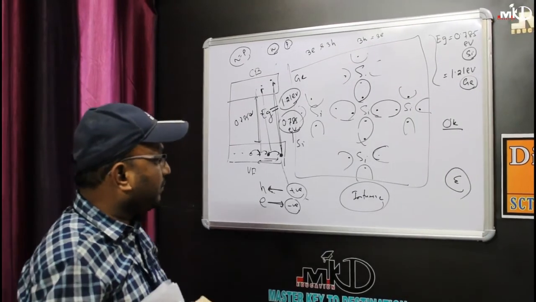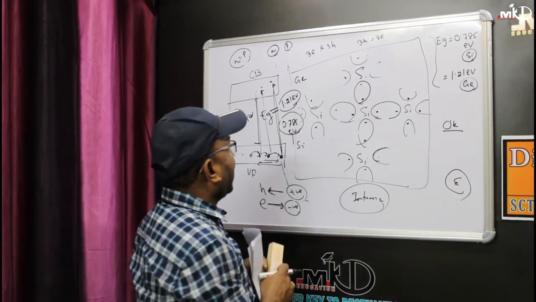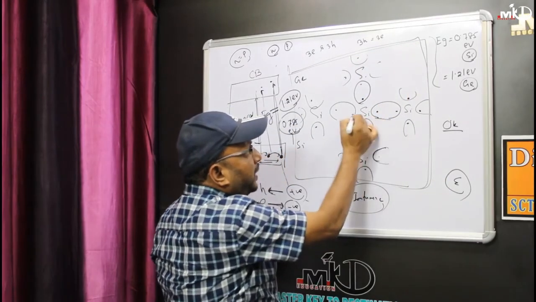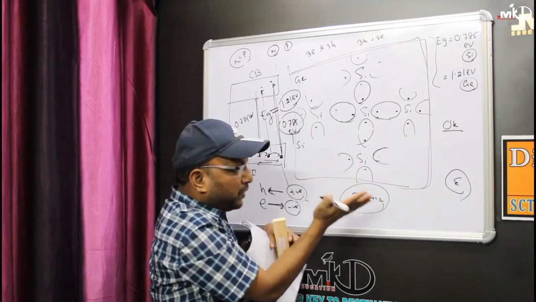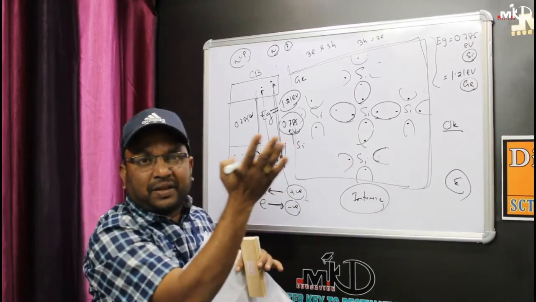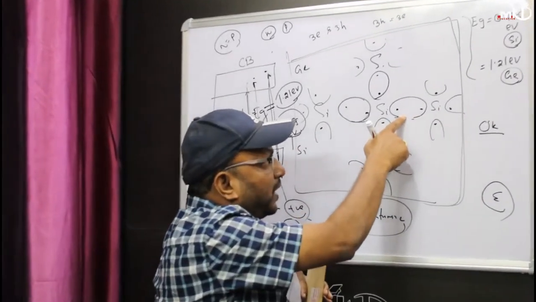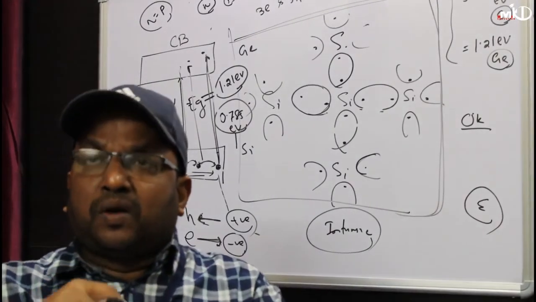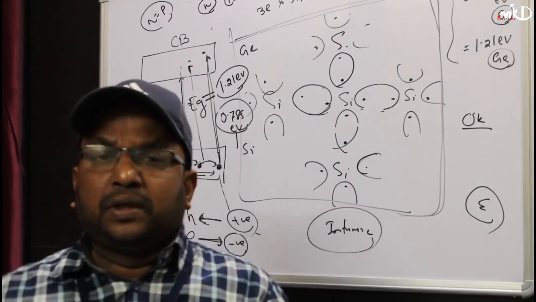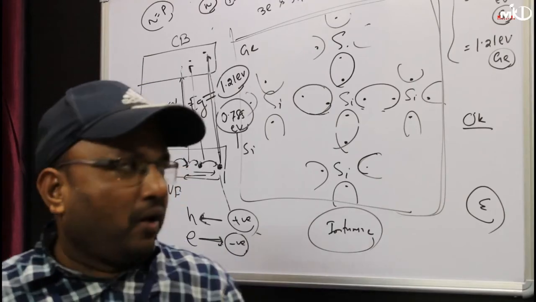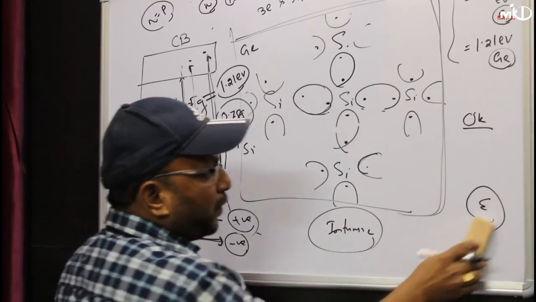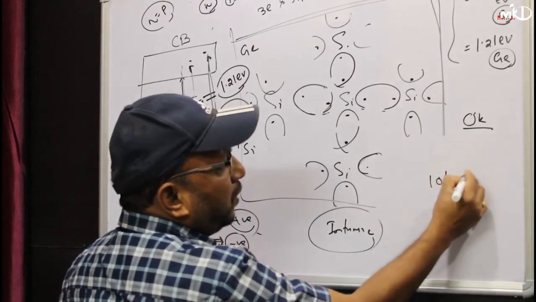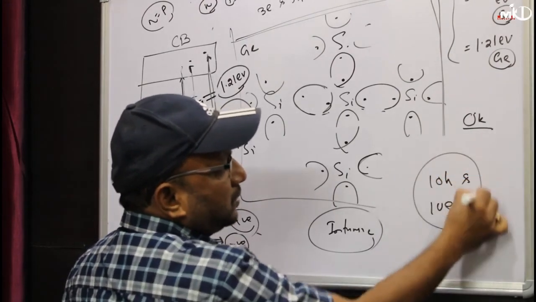Now, I have told you at 0 degree Kelvin, you do not have any free electrons or free holes. That means you have to increase the temperature so that some of the covalent bonds will break, so the electrons will become free. The electron will go from valence band to conduction band, because of which the conduction starts. In other words, suppose 10 bonds break, means I will get 10 holes and 10 electrons. Okay?